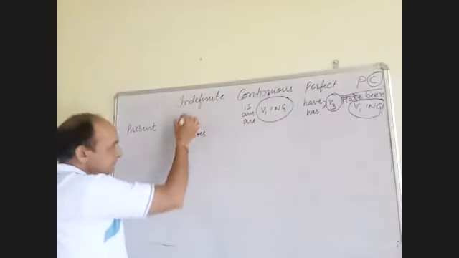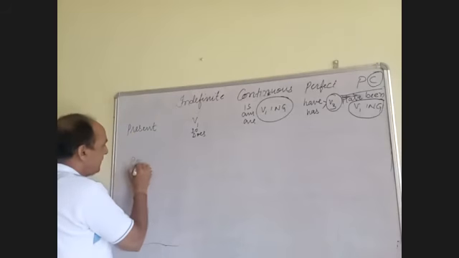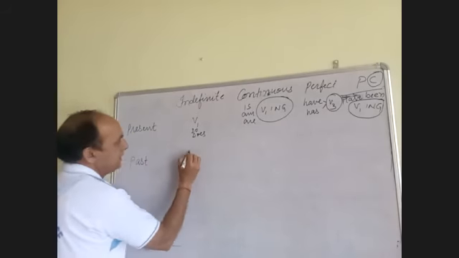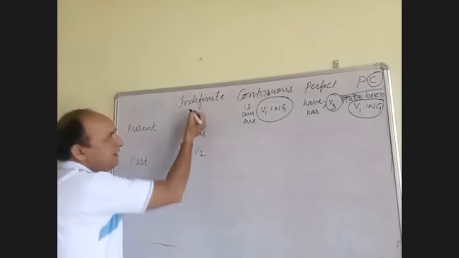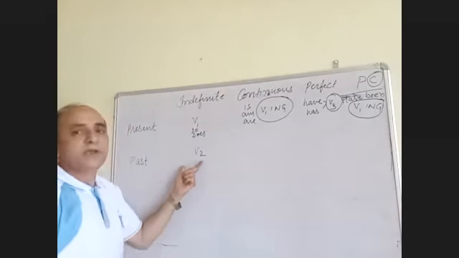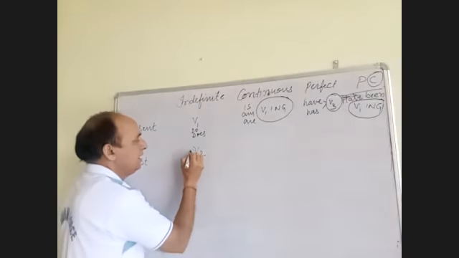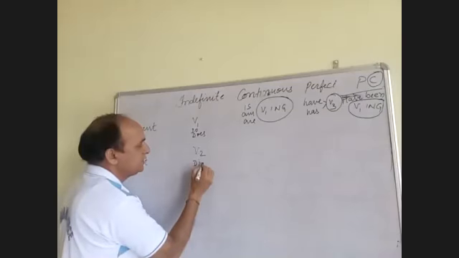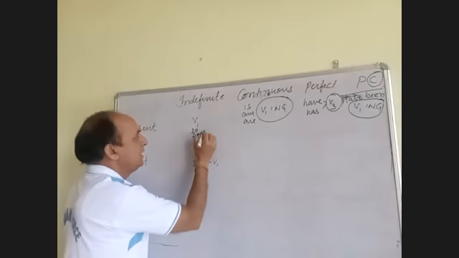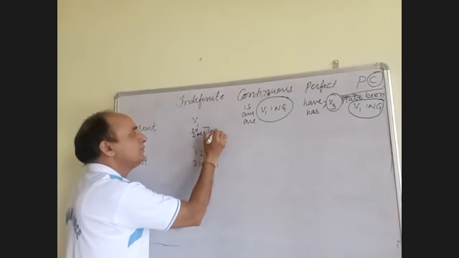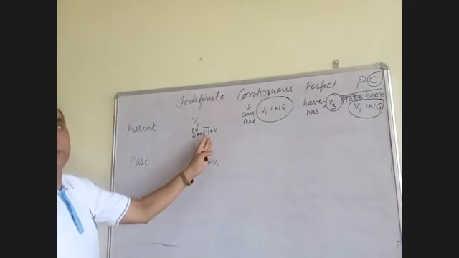Now if we come to the past, the main verb is in second form. Present is first form and past is second form. We are talking about the main verb, the action verb. In the helping verb we use did plus first form, and after that there is no change, the base form.